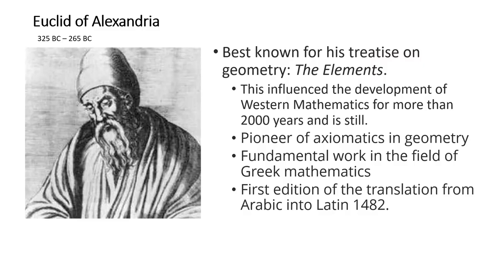He was a pioneer of axiomatics in geometry, which is truths, axioms, basically, that we use in most studies of mathematics. These are foundational, and theorems are based on axioms and definitions, or postulates and definitions. It is a fundamental work in the field of Greek mathematics. The first edition of the translation from Arabic into Latin was in 1482.